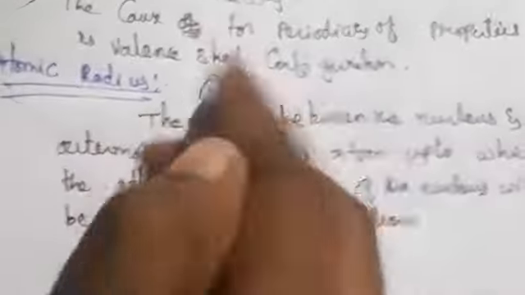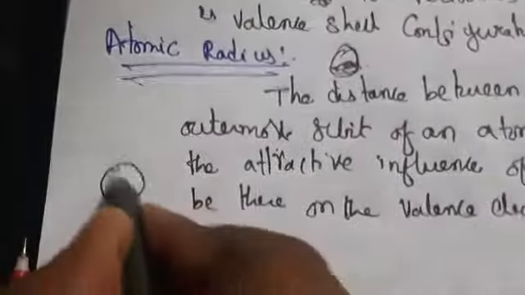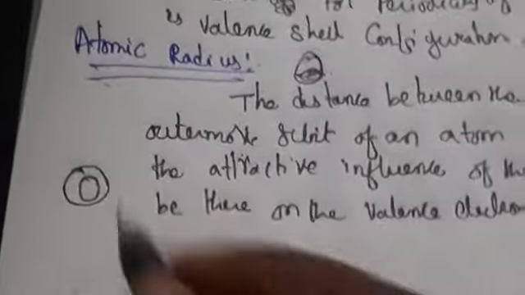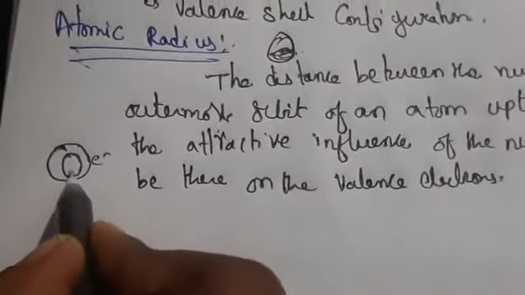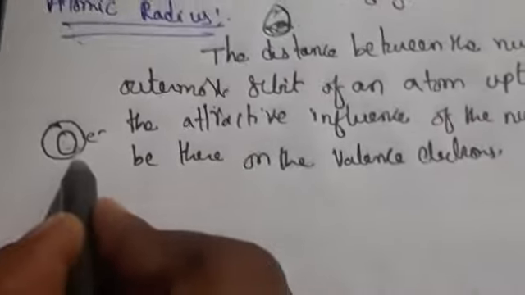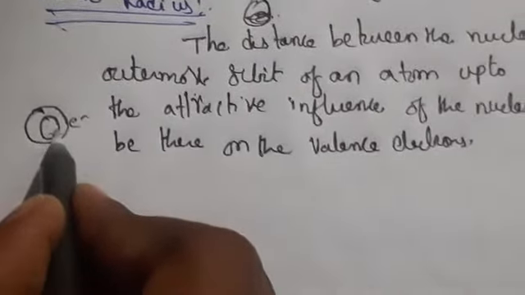In an atom we have electrons and a nucleus. In the nucleus we have neutrons and protons.